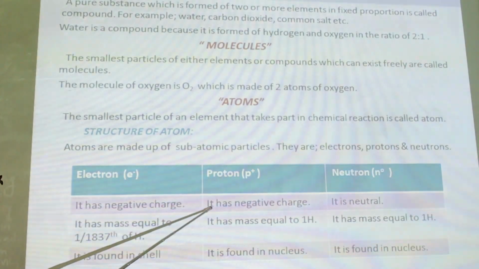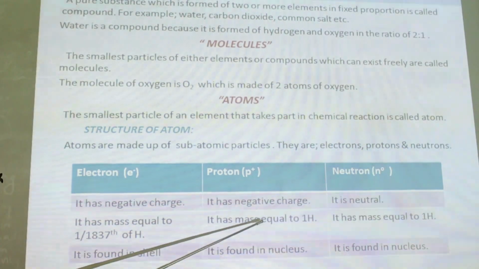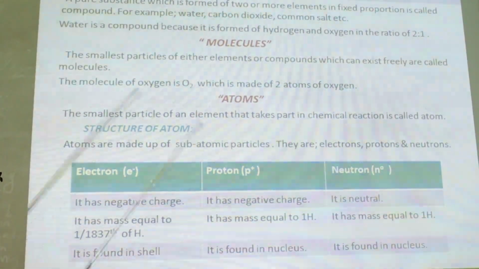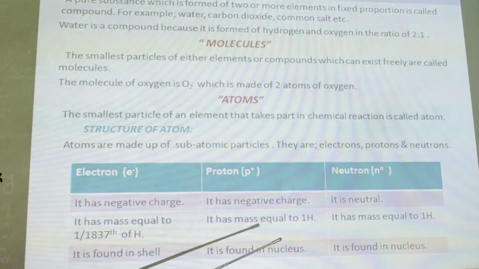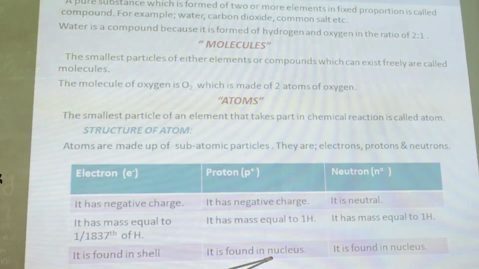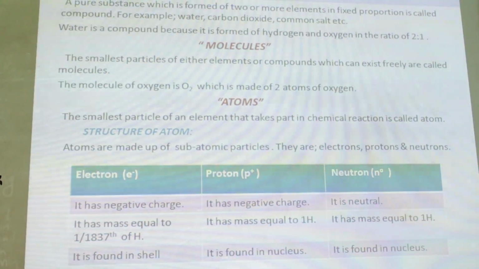Proton, it has positive charge. It has mass equal to 1 hydrogen. So hydrogen is taken as a standard atomic mass. It is found in the nucleus. Protons, they are located in the nucleus.